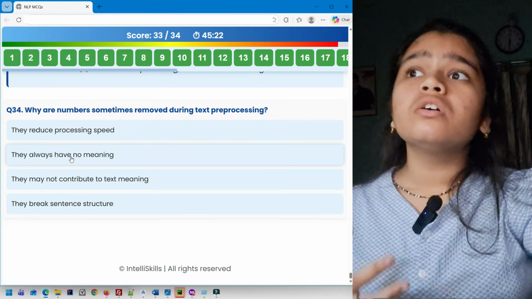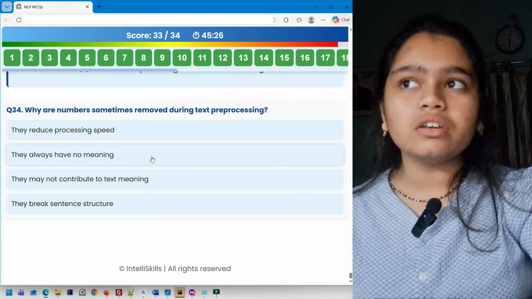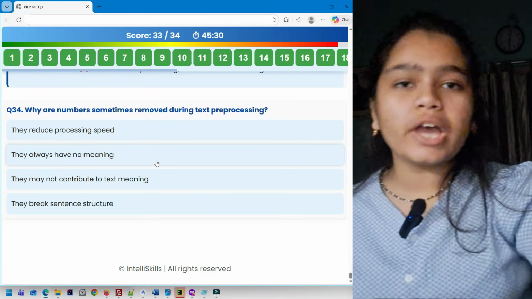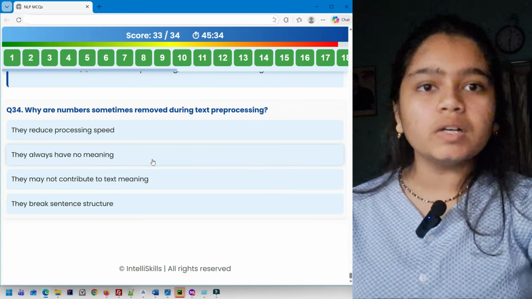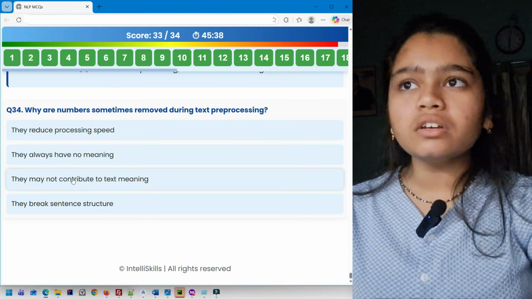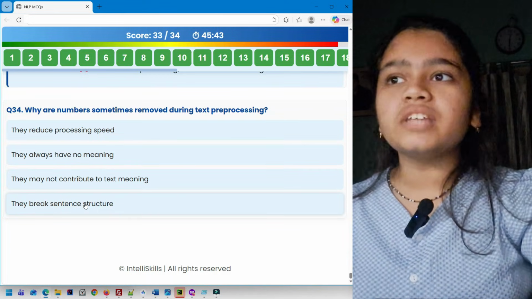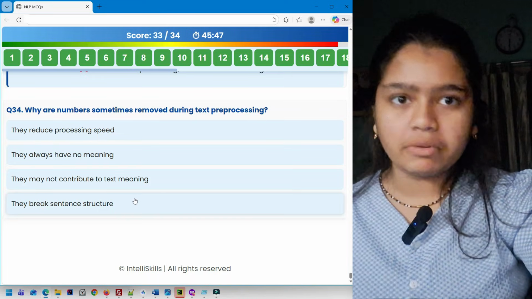Sometimes, numbers always don't have meaning. That is wrong. Numbers can have meaning, because what if you have dates, 25th Jan, okay, or what if you have someone's phone number? So at that time they have meaning, right? They may not contribute to text meaning. This can be the option. They break sentence structure. Numbers do not break grammar.